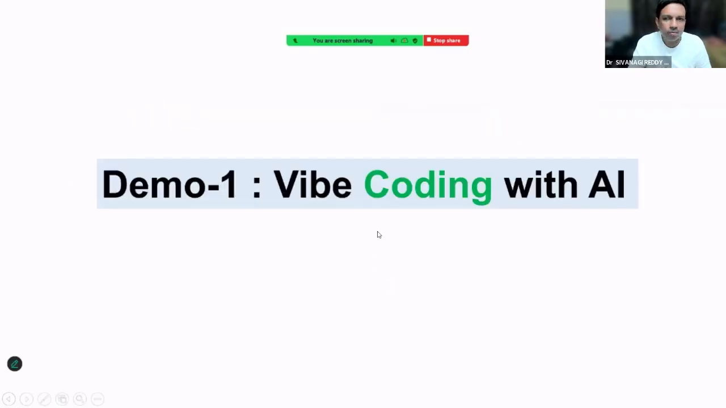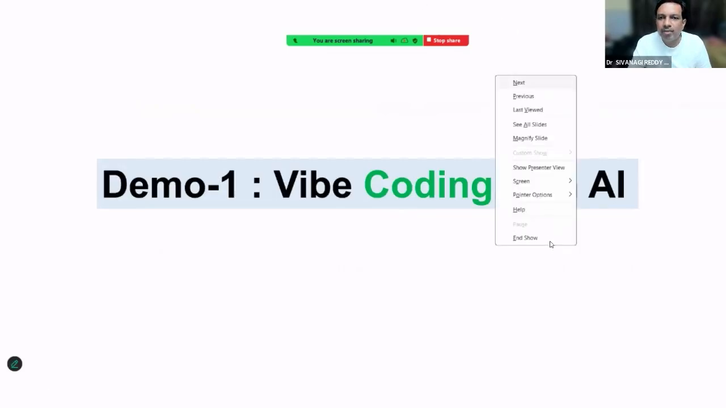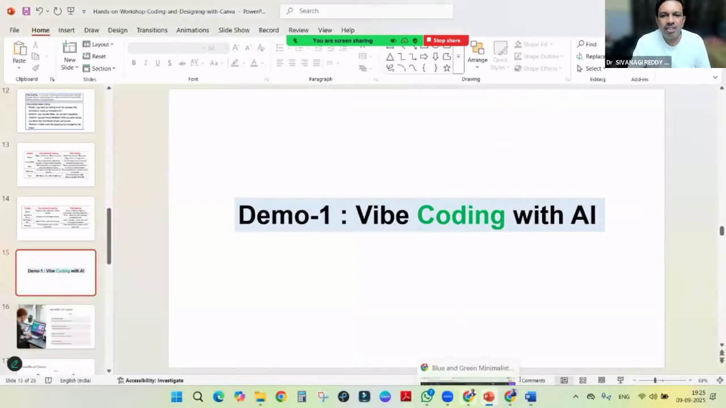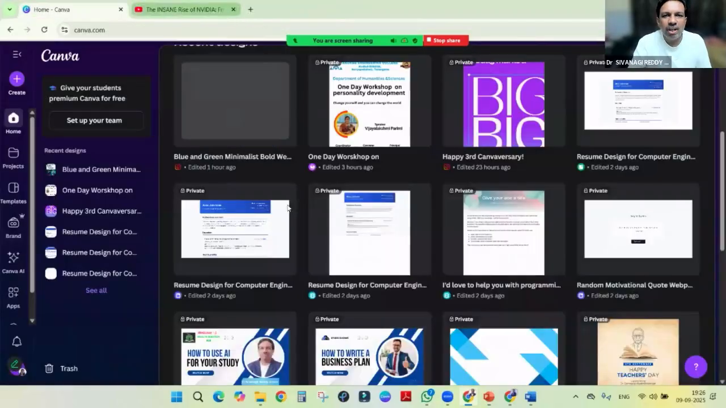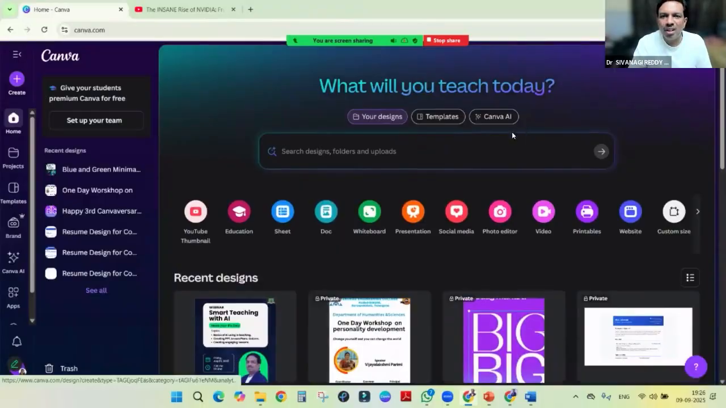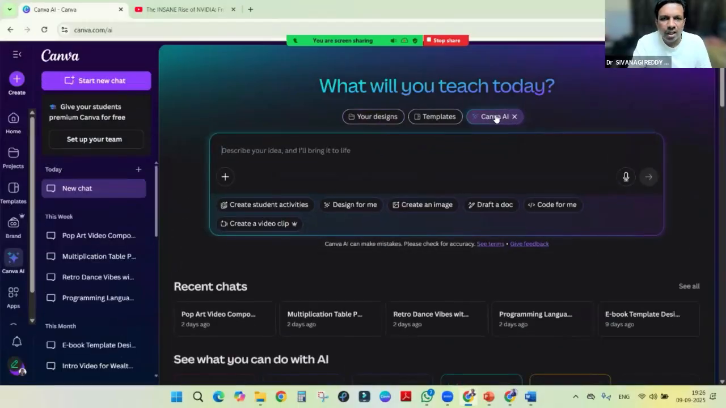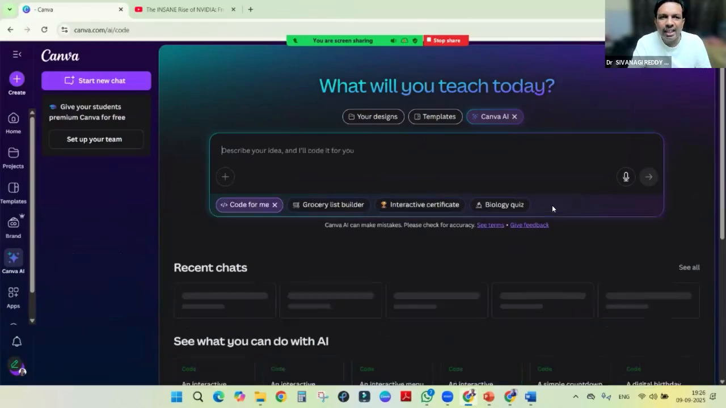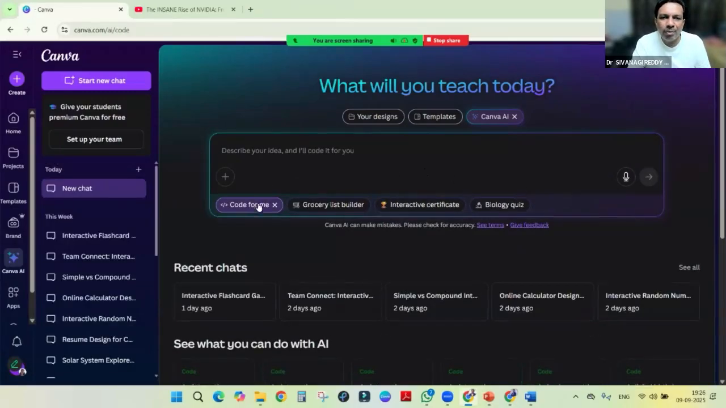Then we will go for vibe coding with AI in Canva. Right? First you can see, later you can practice as well. So when we open Canva, this is the home page. In the home page, your designs, templates, and Canva AI are there. So click on Canva AI. If we click on Canva AI, we will get create student activity, design for me, draft, code for me. Code for me is there. Right, click on it.